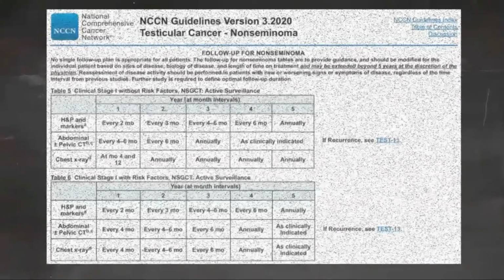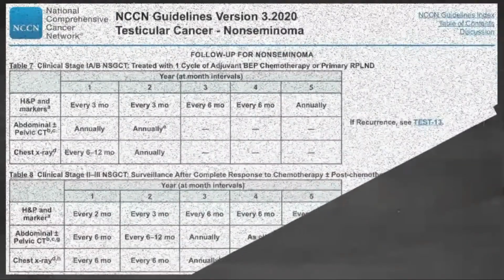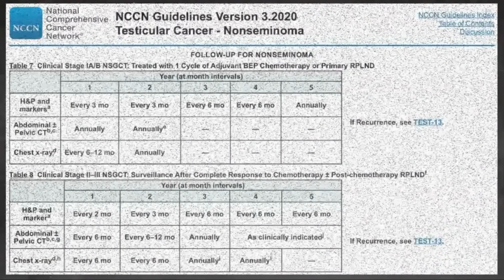Follow-up for non-seminoma stage 2A. The long-term follow-up for stage 2A non-seminoma patients includes a history and physical examination, serum tumor marker assessment, chest X-ray, and abdominal pelvic CT. In select circumstances, an MRI can be considered to replace an abdominal pelvic CT. The MRI protocol should include visualization of the retroperitoneal and pelvic nodes and should be performed in centers with experience